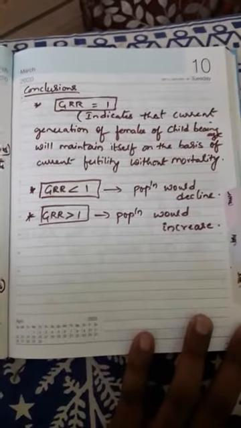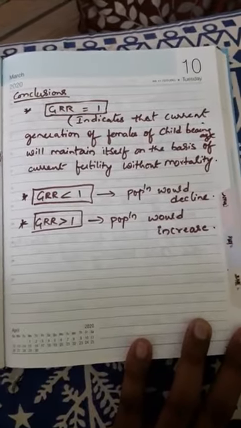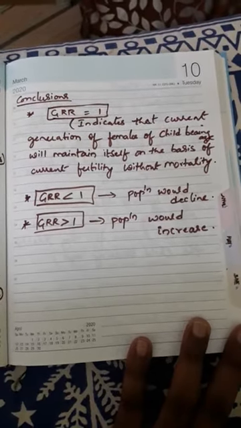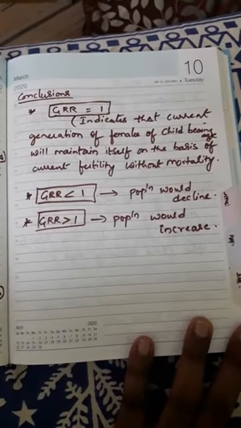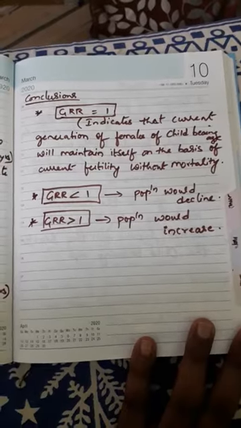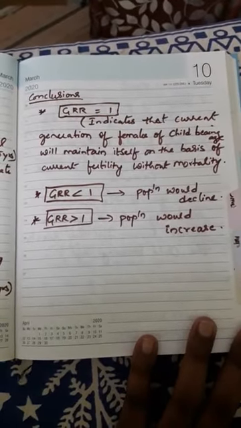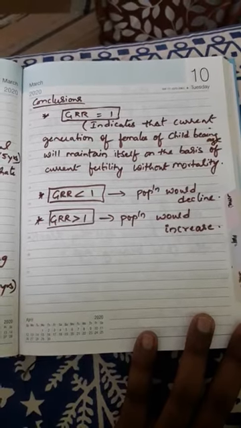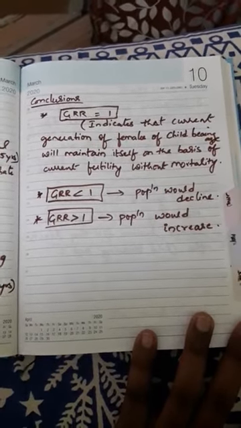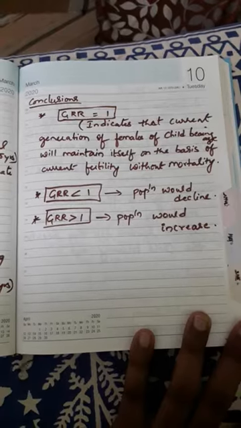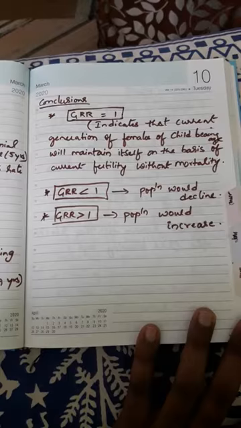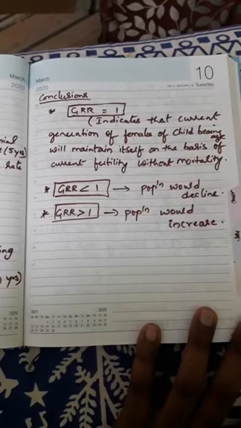How to conclude? If the GRR value is 1, it indicates that the current generation of females of childbearing age will maintain itself on the basis of current fertility. Underline: without mortality. GRR is also ignoring the mortality of females. Just compare with total fertility.